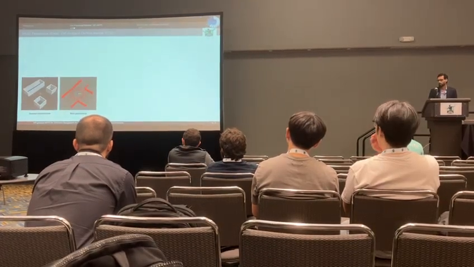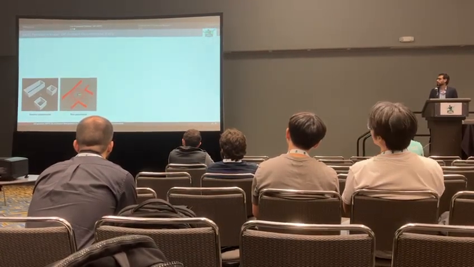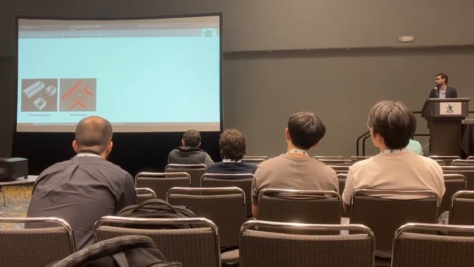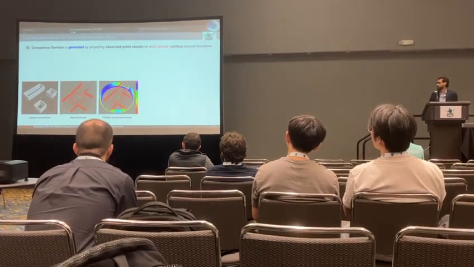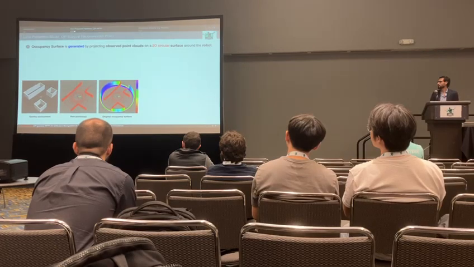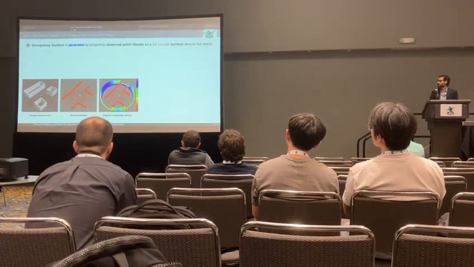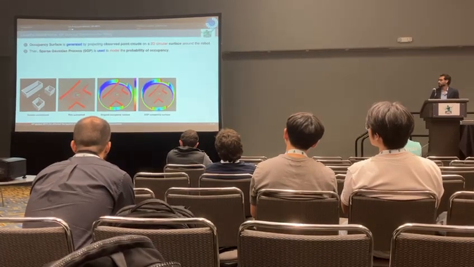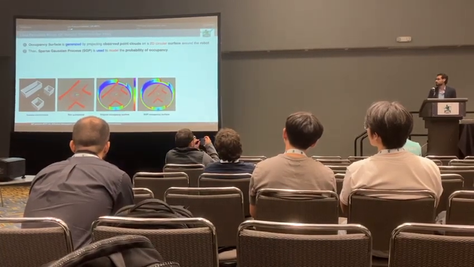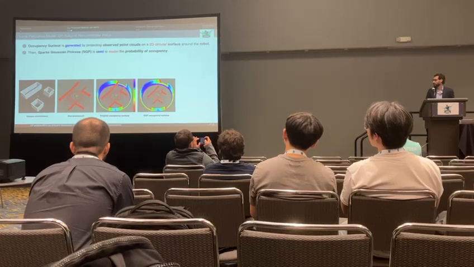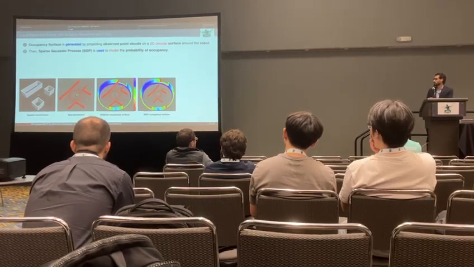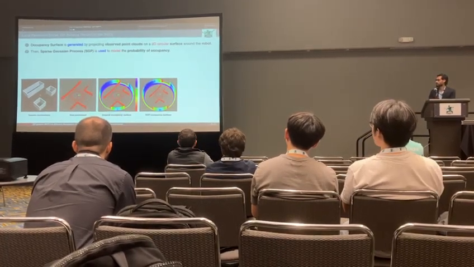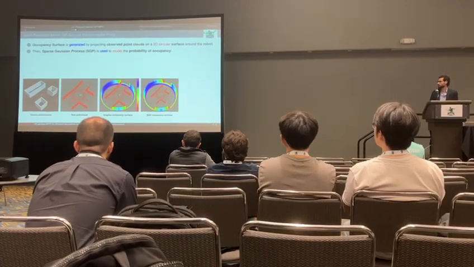The GP subgoal recommender is a local perception model where we transform the augmented cloud data into a spherical coordinate and project them into a circular surface around the robot known as the command surface. Then we use a Sparse Gaussian process to model the probability of occupancy over the surface. And as you can see here, the predicted occupancy from the SGP model is equivalent to the original occupancy surface.